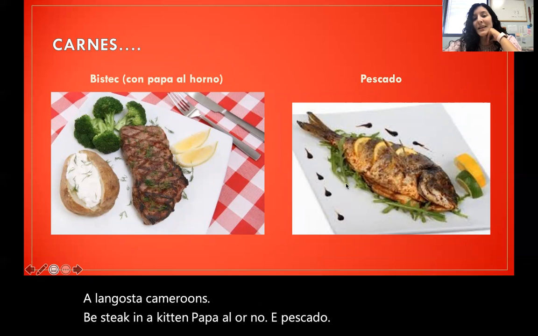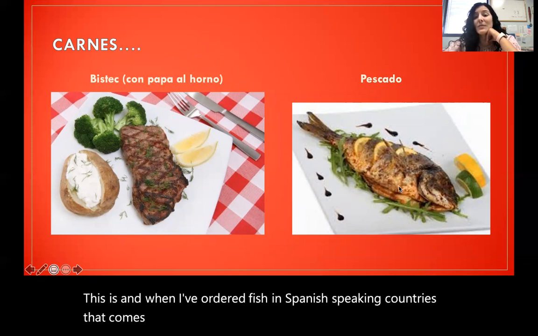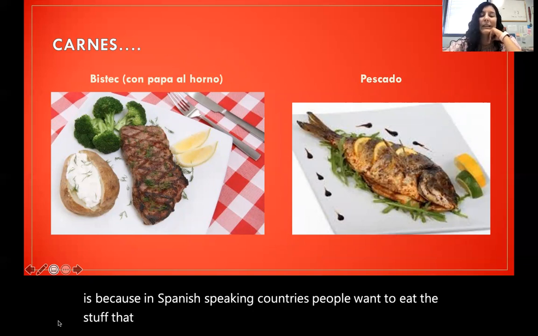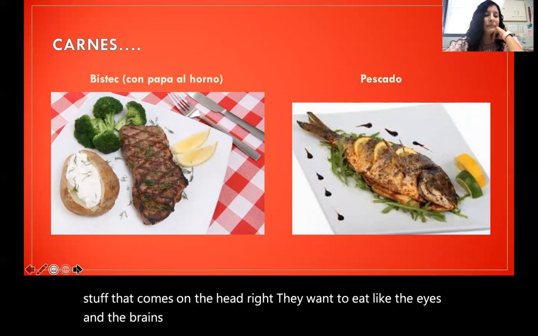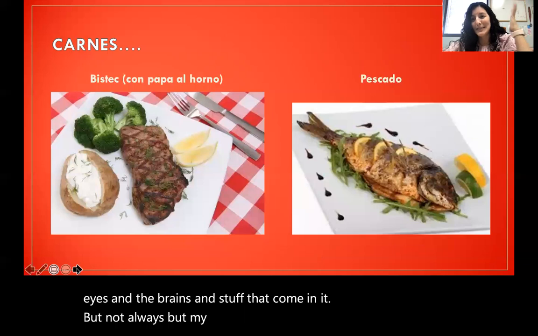When I've ordered fish in Spanish-speaking countries, it comes like this, right? It comes the whole fish with the head. And this is because in Spanish-speaking countries, people want to eat the stuff that comes on the head, right? They want to eat like the eyes and the brains and stuff that come in it. And not always, but my mom says it's the best part.